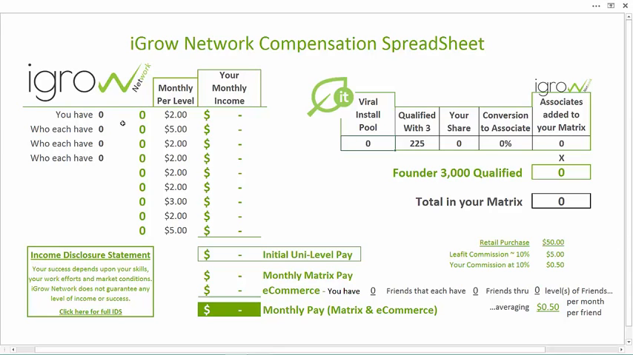Let's start right over here on this side of the spreadsheet and show you with your first 3 personally enrolled associates. There they are. What does that do for you? Well, income stream wise, it generated $51 in unilevel pay. That's one-time commission on that first month, but it also started your monthly income, $6.